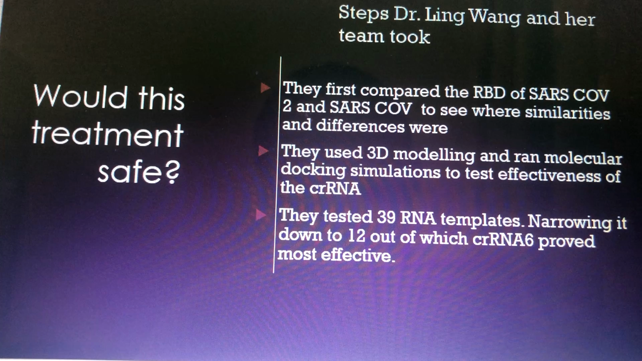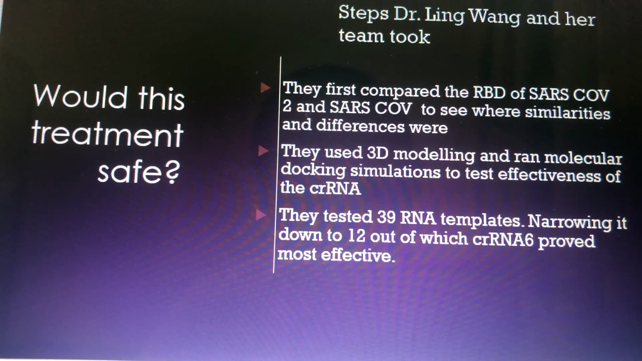So I mentioned the RBD. The RBD is the receptor binding domain. This is a section of the viral RNA that codes for the spike protein. So it has the instructions for how to make spike proteins for the virus. They compared that of SARS-CoV-1 and SARS-CoV-2, and it's actually very different. So this is what they used as the template to make the CRISPR RNA that the CRISPR-Cas protein would use.